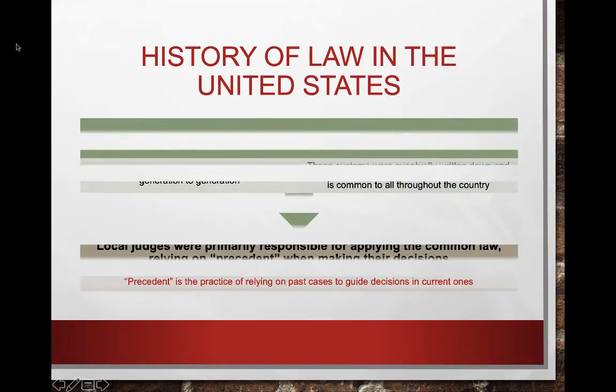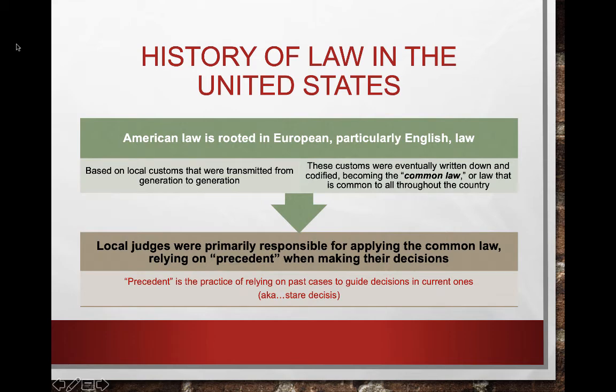All right, history of law in the United States. So American law is rooted in European, especially English law. So it's basically we get our law from English law or common law.